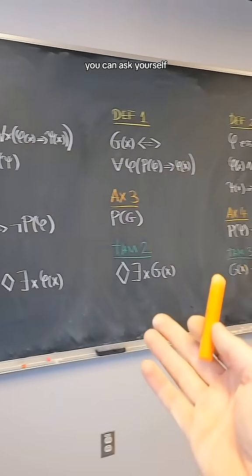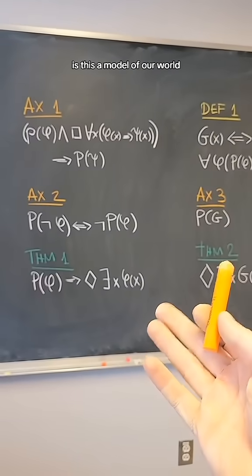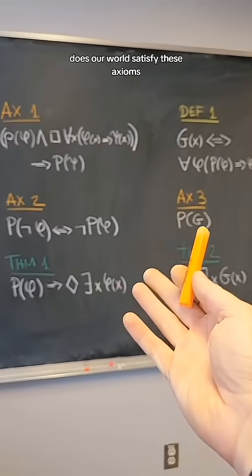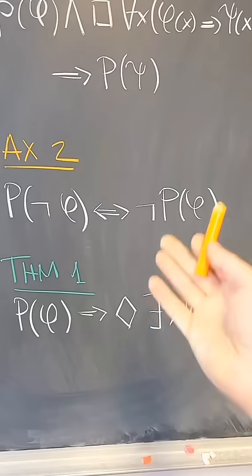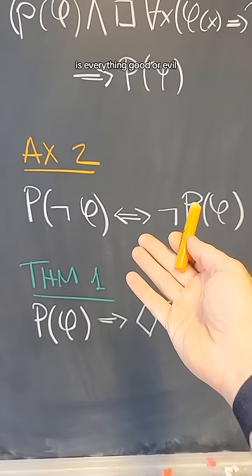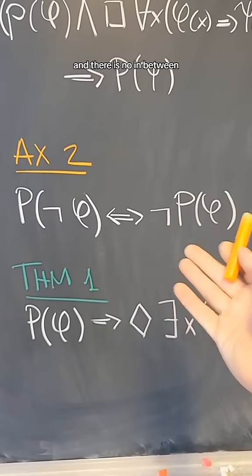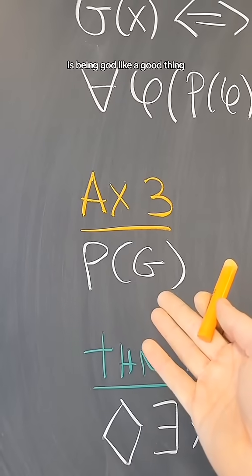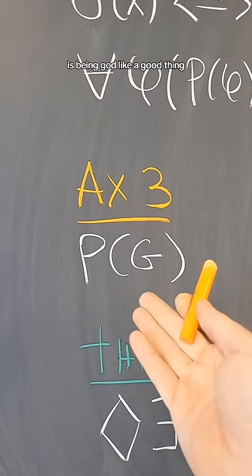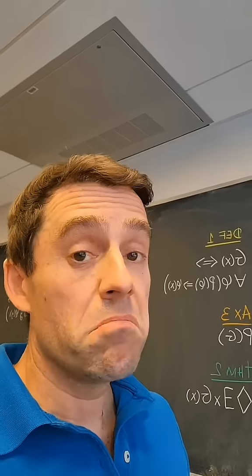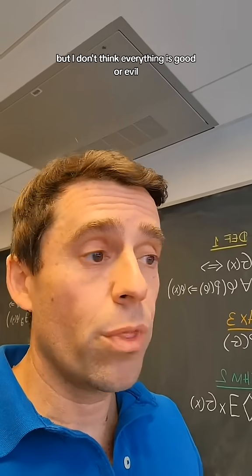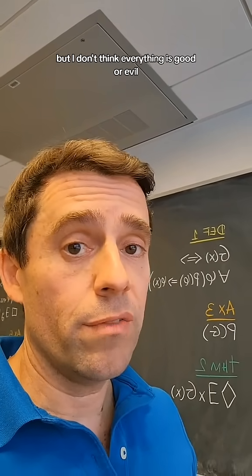You can ask yourself, is this a model of our world? Does our world satisfy these axioms or an approximation thereof? So you can ask yourself, is everything good or evil and there is no in between? Is being godlike a good thing? And is being indispensable a good thing? And I don't know about you, but I don't think everything is good or evil. So